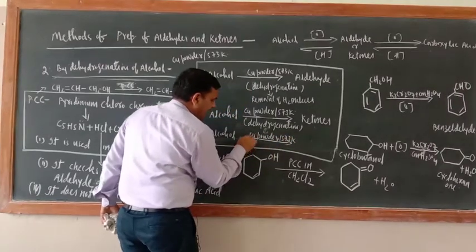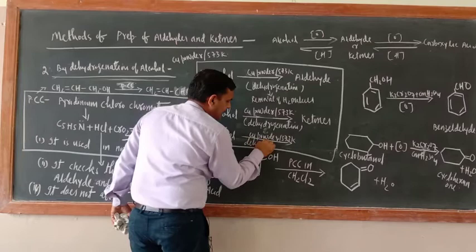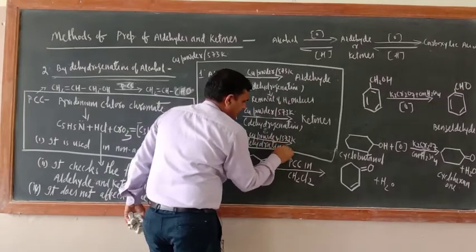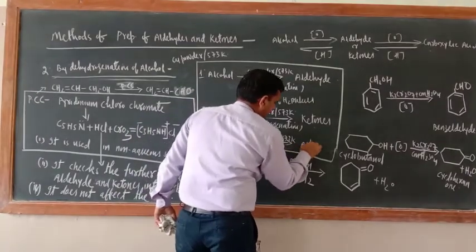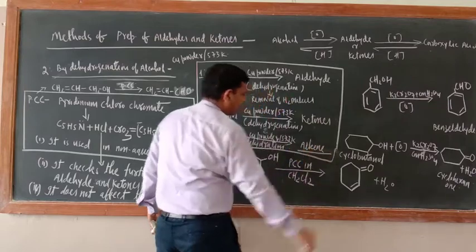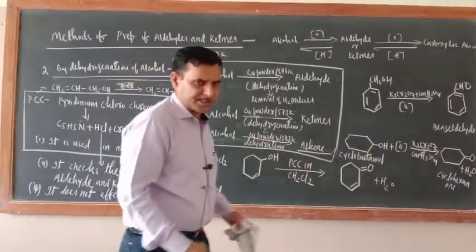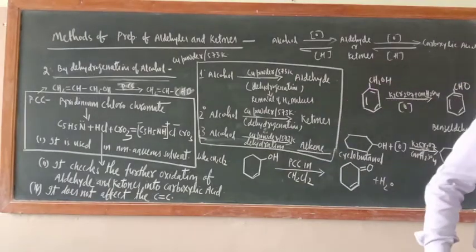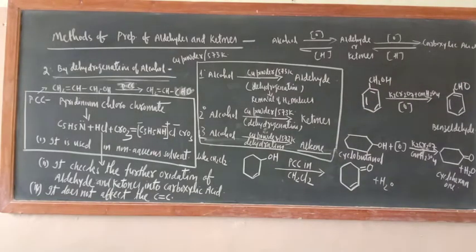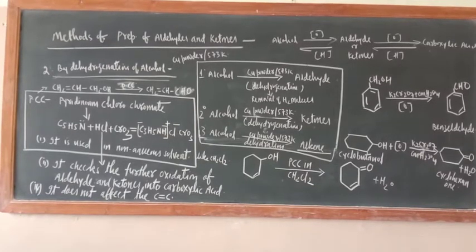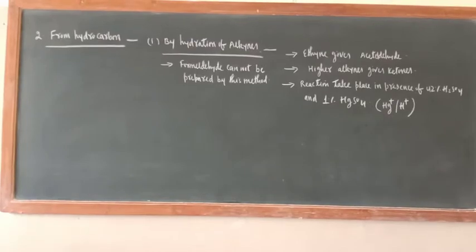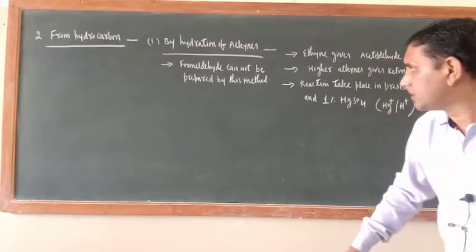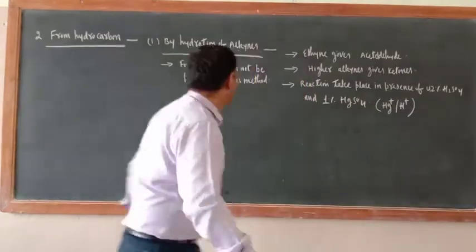So dehydration would take place, and the product is alkene. That is the difference we have already discussed. Now let us move to another method, that is from hydrocarbon. Hydrocarbon means alkane, alkene and alkynes.